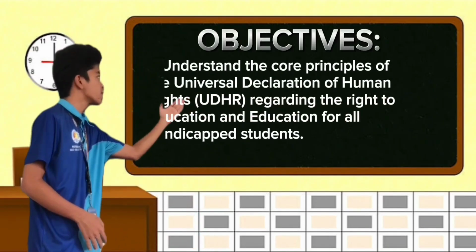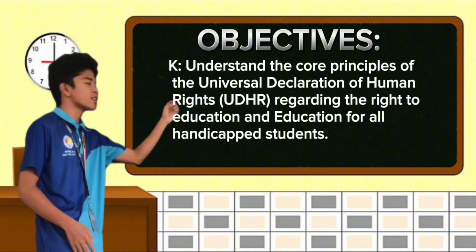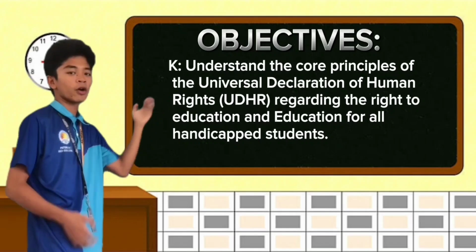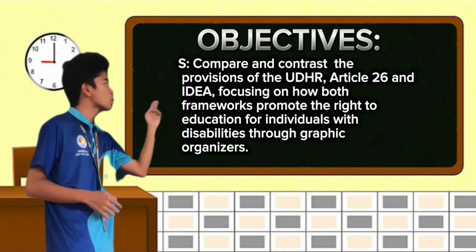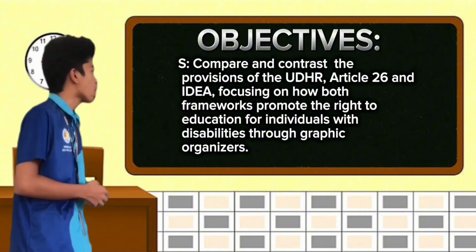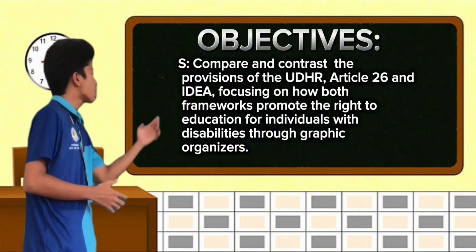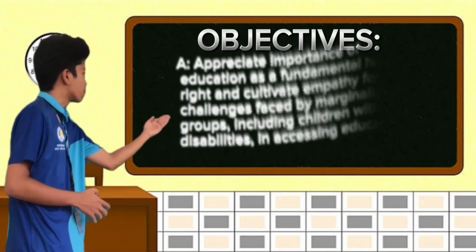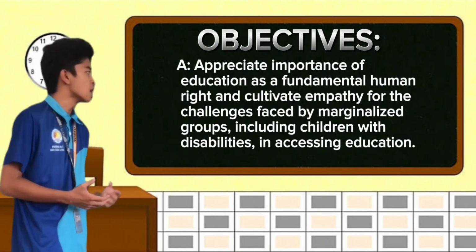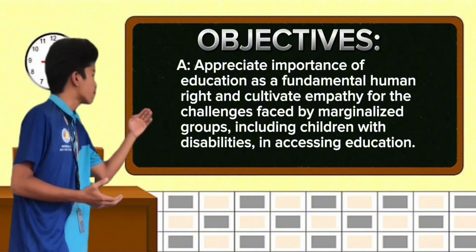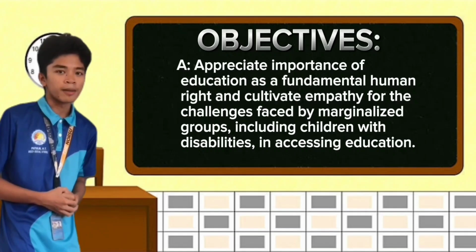The first one is to understand the core principles of the Universal Declaration of Human Rights, or UDHR, regarding the right to education and education for all handicapped students. Compare and contrast the provisions of UDHR Article 26 and IDEA, focusing on how both frameworks promote the right to education for all individuals with disabilities through graphic organizers. Appreciate the importance of education as a fundamental human right and cultivate empathy for the challenges faced by marginalized groups, including children with disabilities, in accessing education.